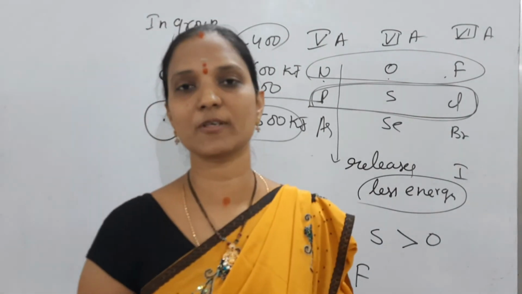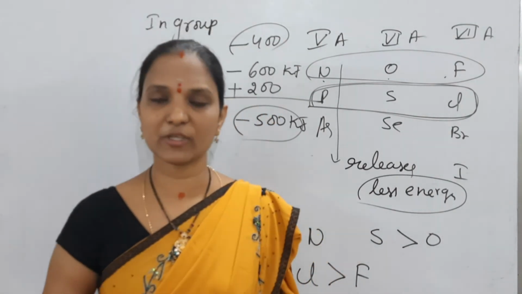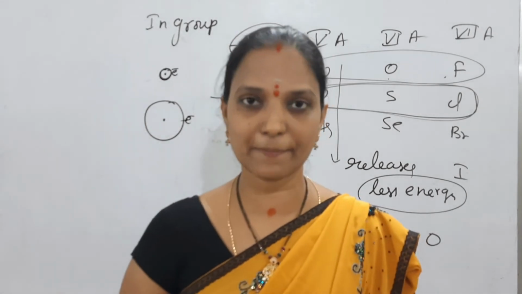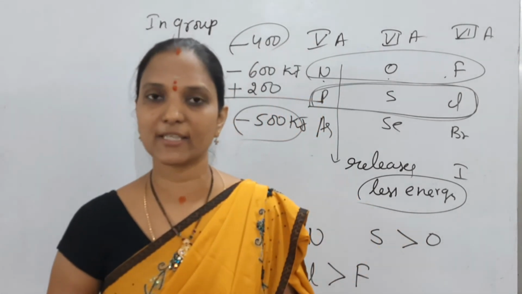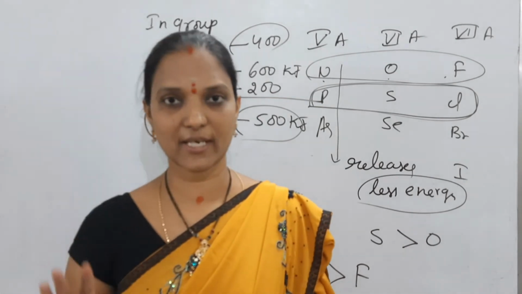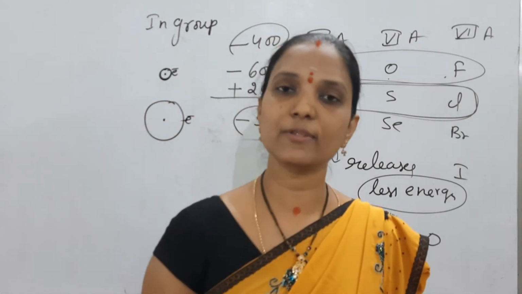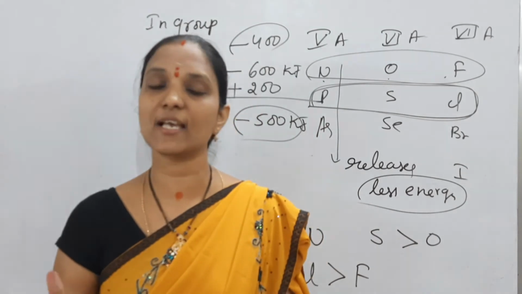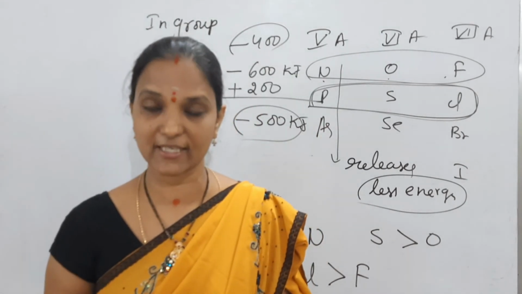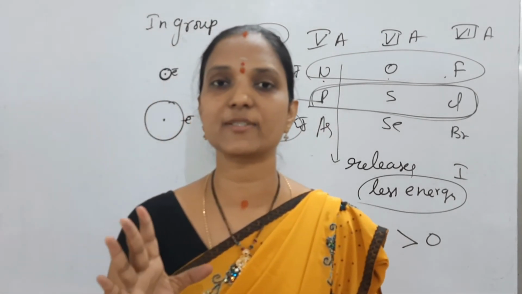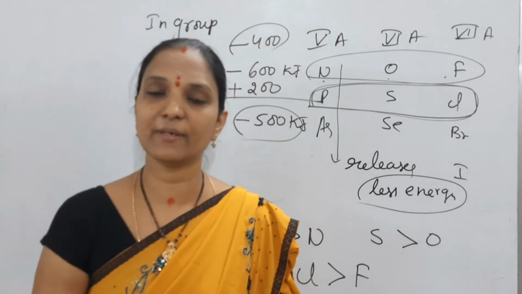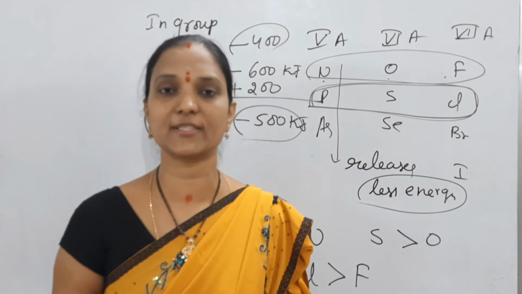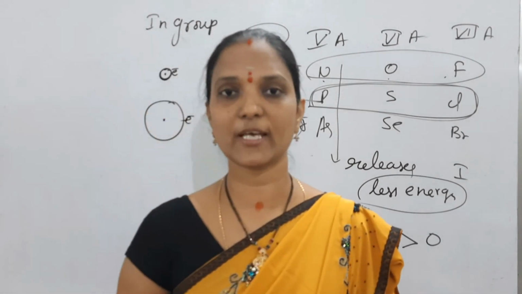Actually, it releases more, but it requires some amount of energy to overcome the repulsions. That's why second element electron gain enthalpy is more than first element. So down the group size increases, electron gain enthalpy decreases. But in groups 15, 16, 17 (5A, 6A, 7A), second element electron affinity is more than first element. Why is second more than first element?